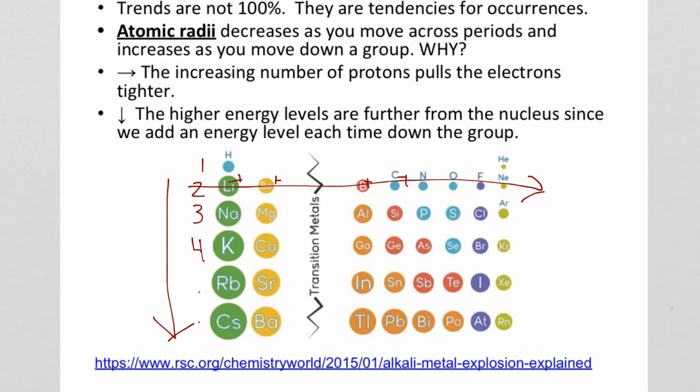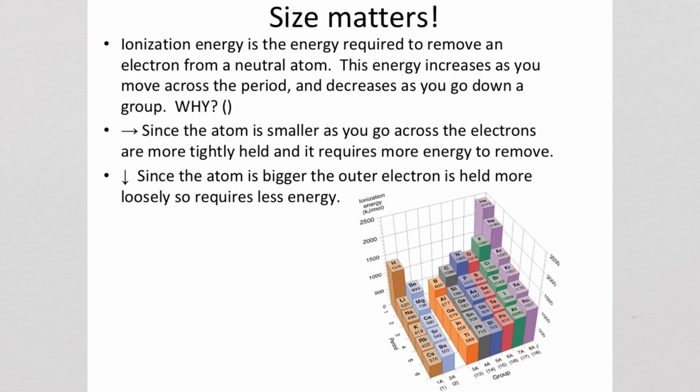Let's take a look at ionization energy. Now you see up here I put size matters, because I'm going to explain all of these using atomic size. It's a key concept about these forces of attraction, positives attracting negatives. Essentially all of chemistry is positives attracting negatives. How much or how little they are affects everything.